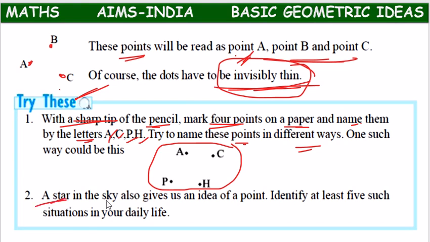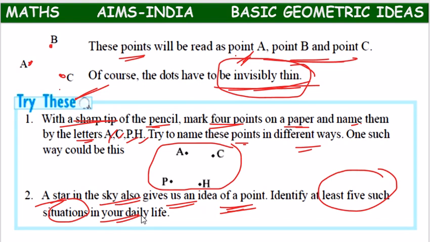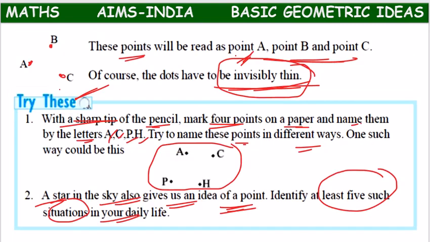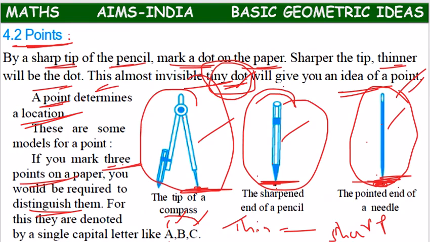So next, a star in the sky also gives an idea of a point, because if you look from the earth, it will be very, very small. So a star is also like a point. In the same way, try to identify 5 such situations where objects look like a point in your daily life. Okay, children. So next, after point, so point is the first geometrical object.